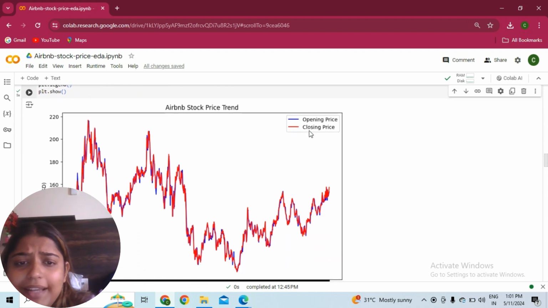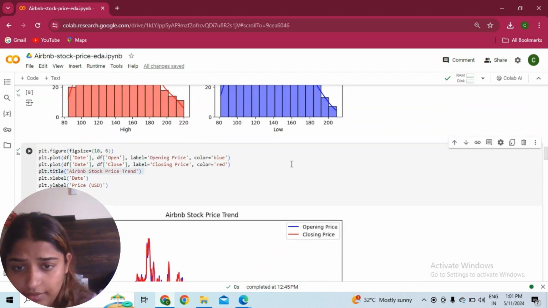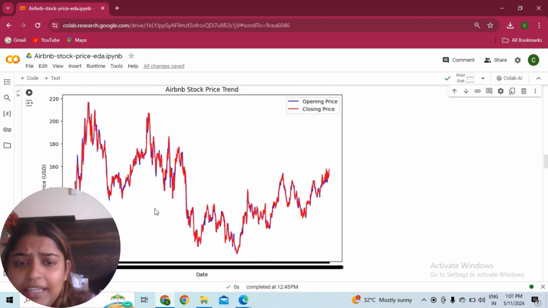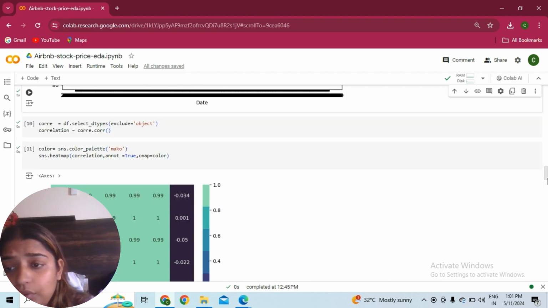So here the red one is the closing price and the blue one is the opening price, because we gave those colors here. From this data, you can identify that many times the closing price is matching the opening price, but sometimes it is not matching. When they are getting high, when they are getting low, these patterns we will find out.